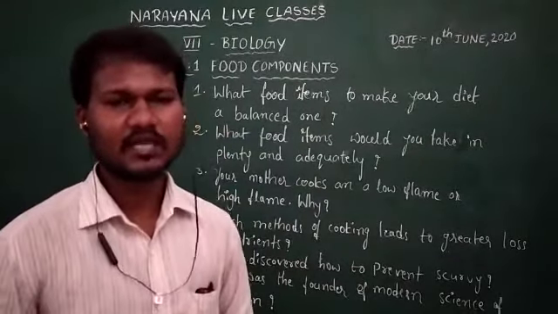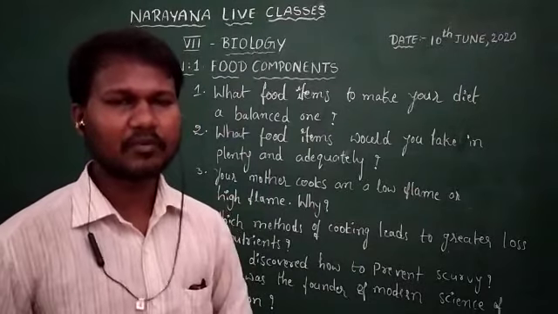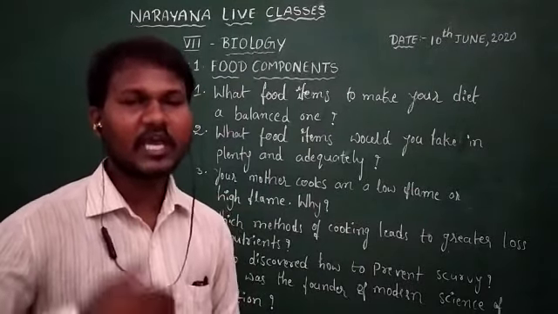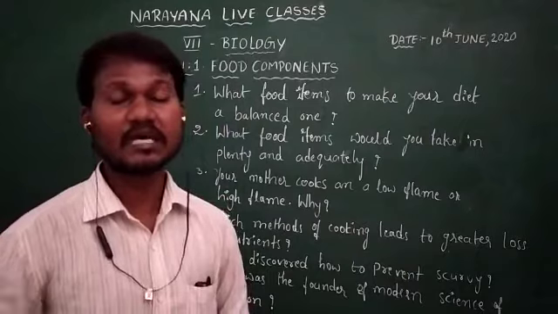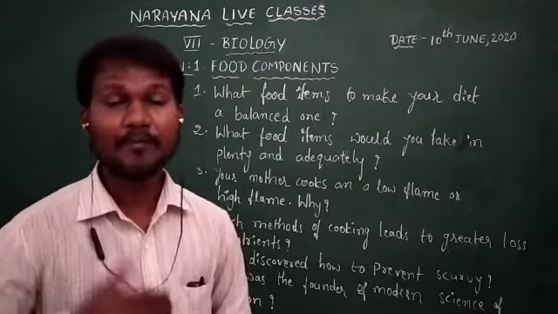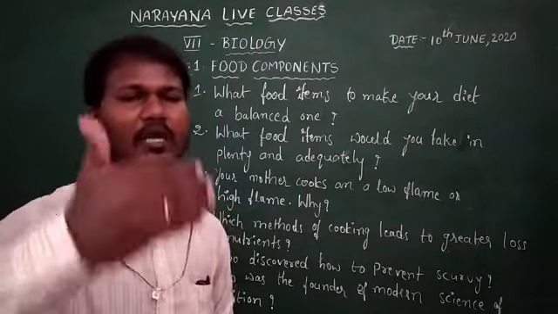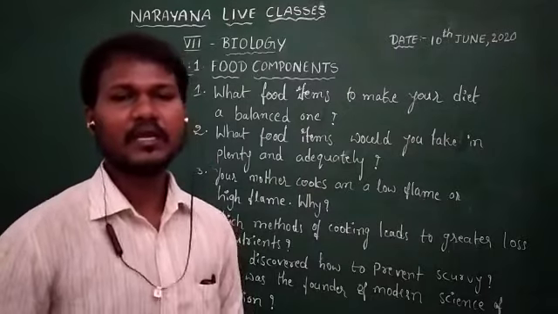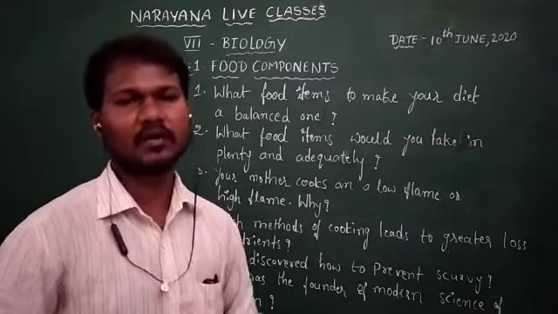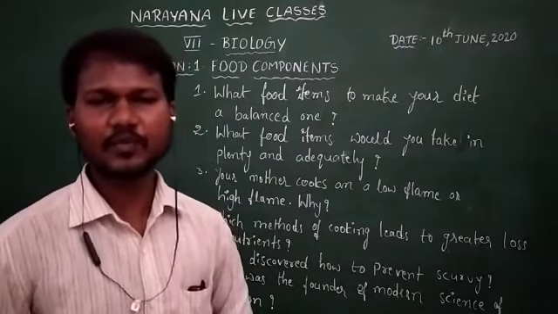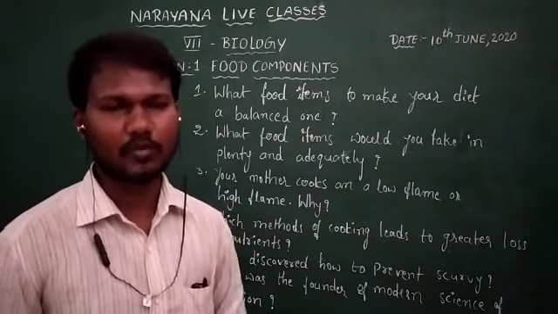The question goes like this. What are the food items that you have taken for your lunchtime, and what are the components present in those food items? Make a list of it. If you make a list, it includes food items like rice, which is made up of carbohydrate.